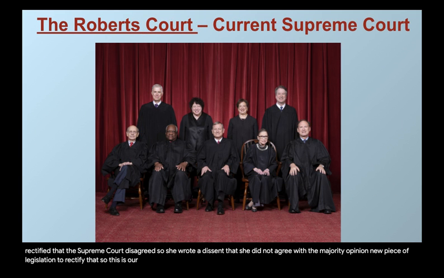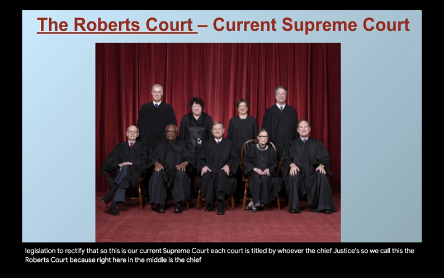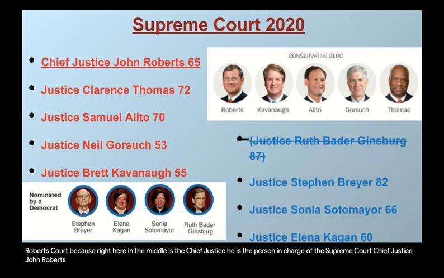So this is our current Supreme Court. Each court is titled by whoever the Chief Justice is. So we call this the Roberts Court because right here in the middle is the Chief Justice. He is the person in charge of the Supreme Court, Chief Justice John Roberts. And this last slide here is just a breakdown of our Supreme Court right now in 2020.